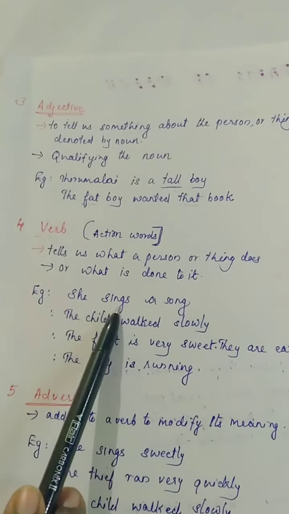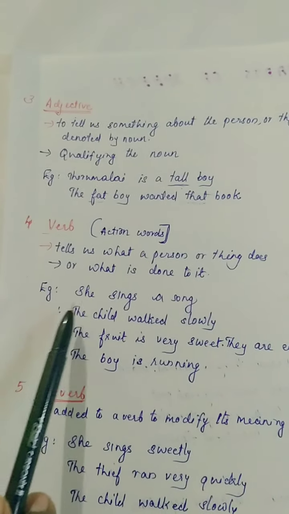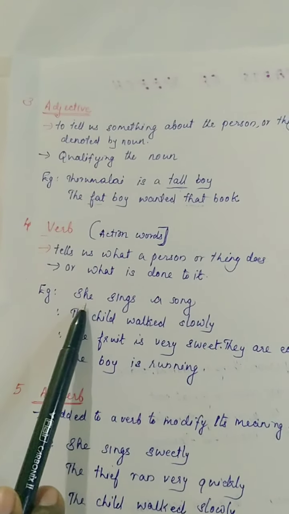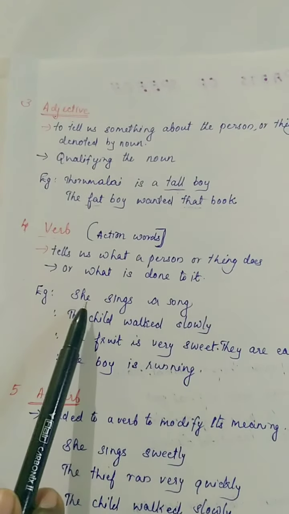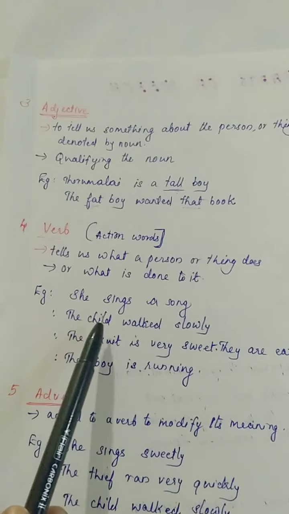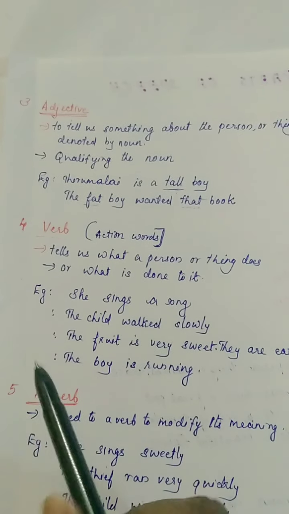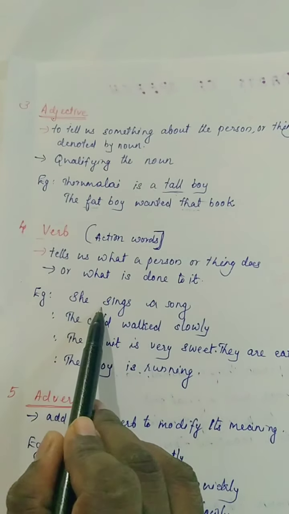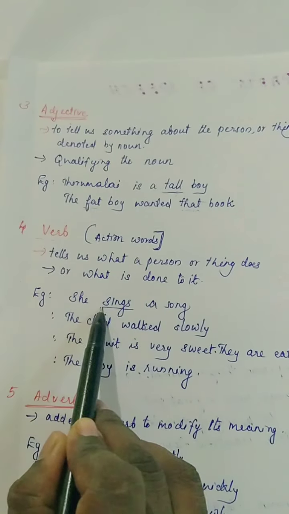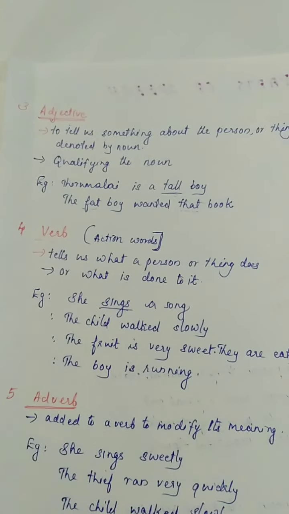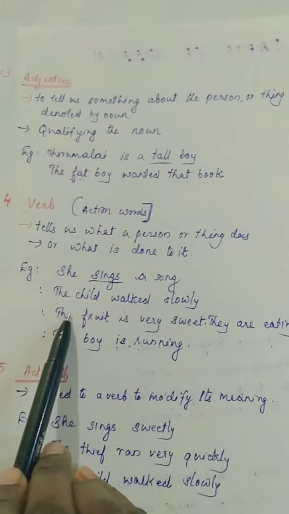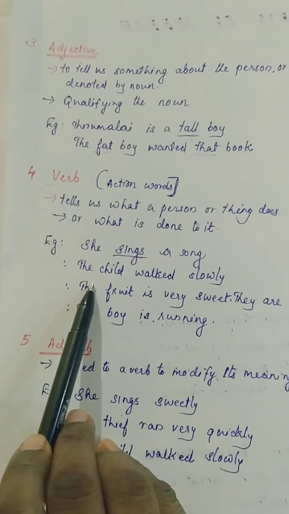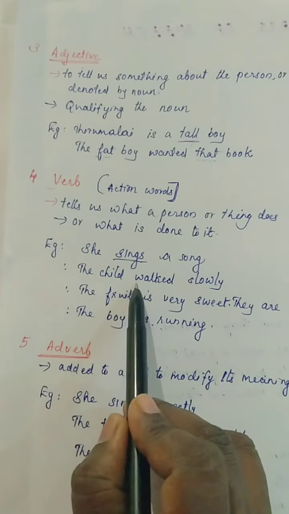Example, she sings a song. Here the subject is she. What she is doing? She sings. She sings a song. So what one action the subject if it is doing, that action word is known as verb. In this sentence, sings. Next example, the child walked slowly. Can you say which is the verb of this sentence? Yes, correct. What is it? Walked.